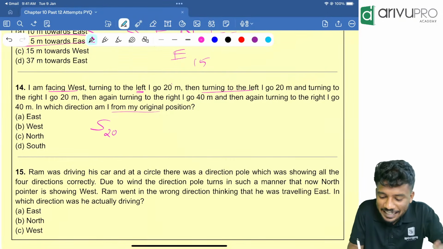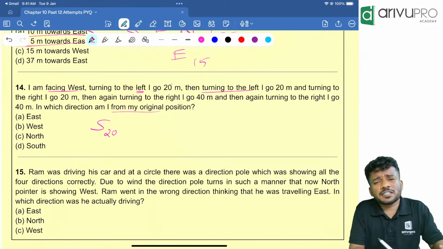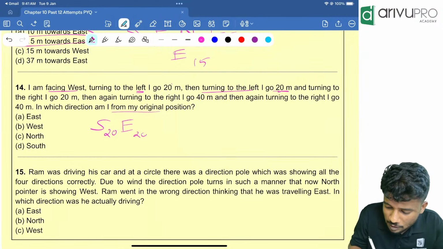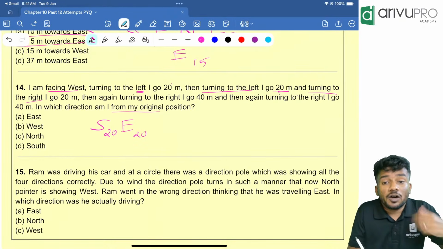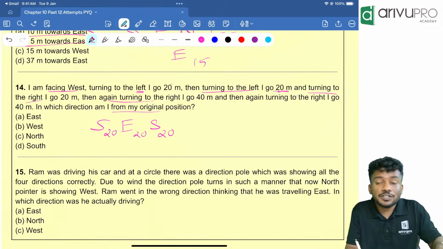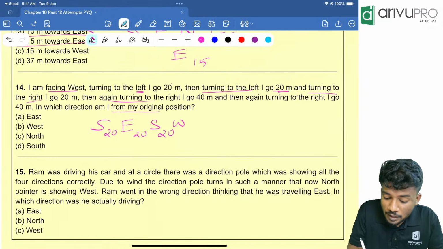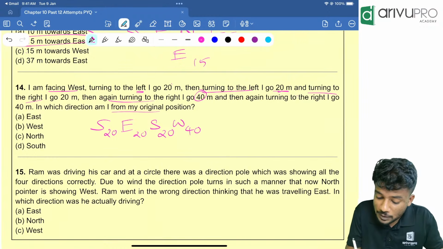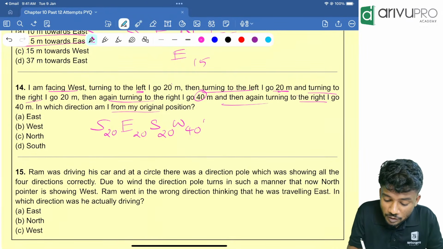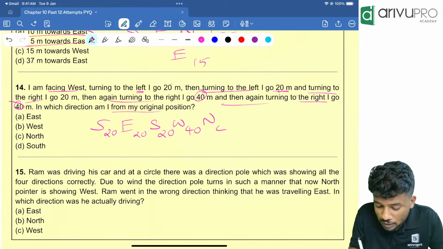So how many meters? 20. Then turning left, again left means what? Left of south is what? East. How many meters? 20 meters. Then turning to the right. Right of east is what? South. 20 meters. Then again turning to the right. Right of south is what? West. How many meters? 40 meters. Then again turning to the right. Right of west is what? North. How many meters? 40 meters.